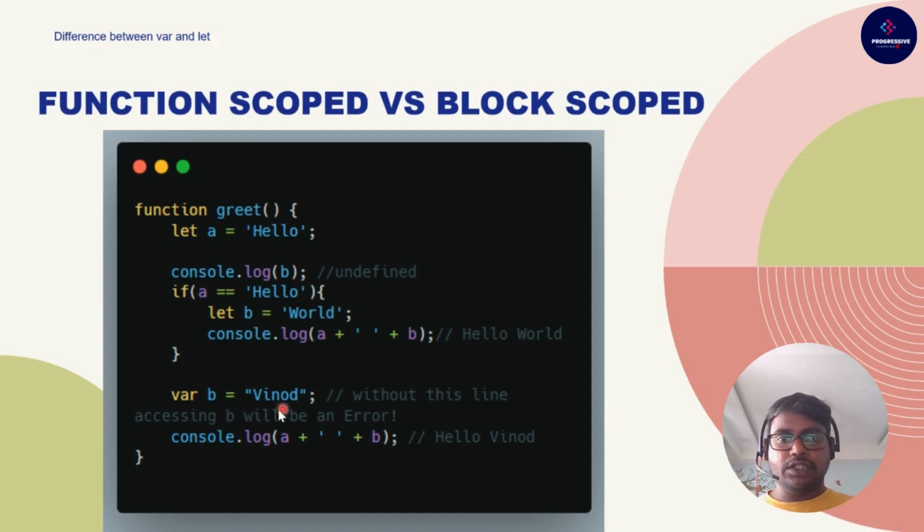If you log b without this line, it will be an error. I declared b with Vinod because b was already declared, and now it is getting initialized. Now the value would be hello Vinod. Here you need to understand the scope of this variable b, which is function scope. If you access it before, the value would be undefined. If you access it after the initialization, then the value would be the initialized value. But the value of b is limited to this if condition because let is block scoped. You can't access b after this block.